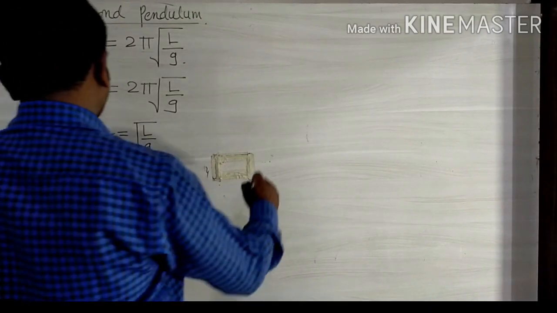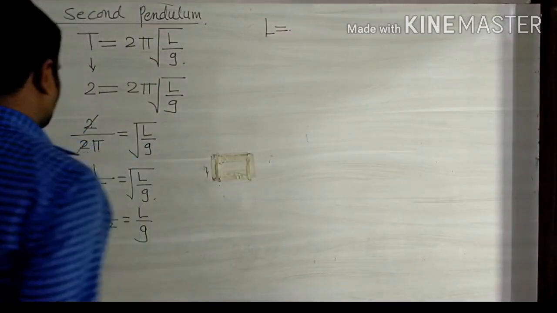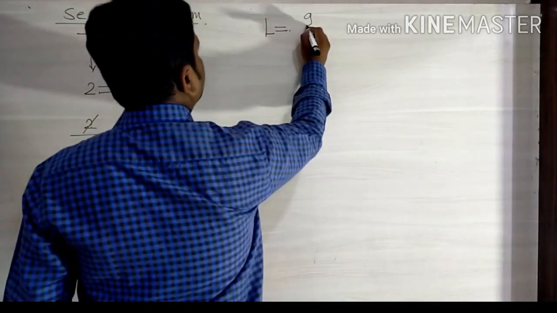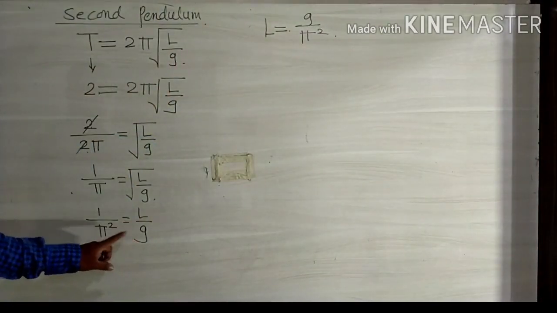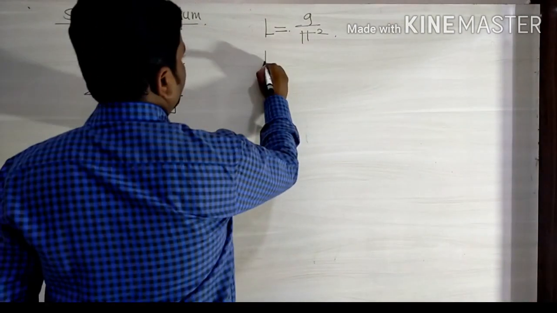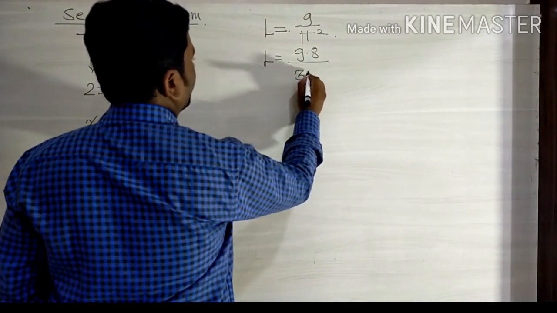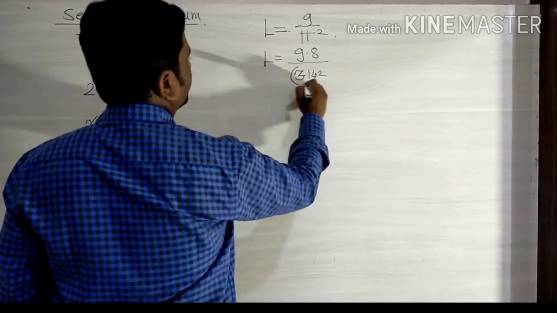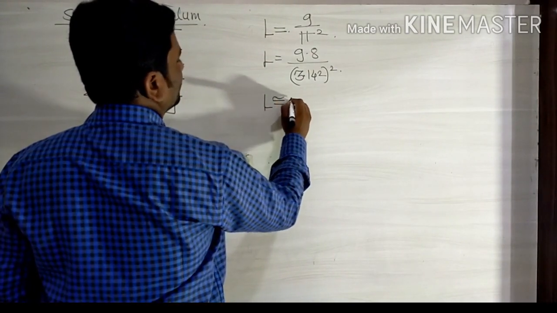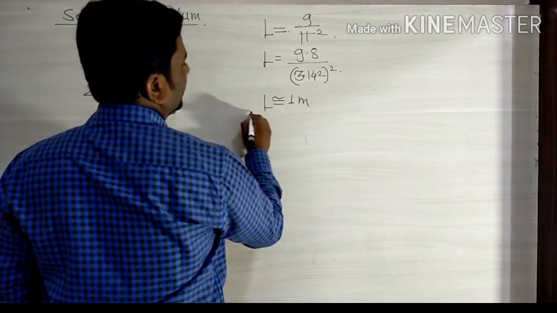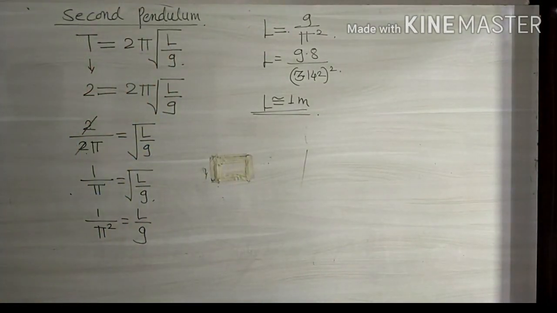By this we find the length of a second pendulum: L is equal to g upon pi square. By putting the values g is equal to 9.8 and pi is equal to 3.142 square, L is nearly equal to 1 meter. So the length of a second pendulum should be 1 meter.